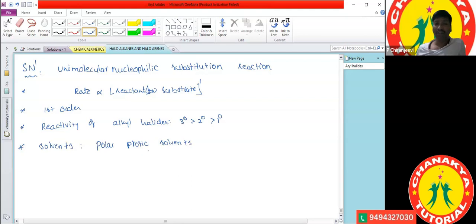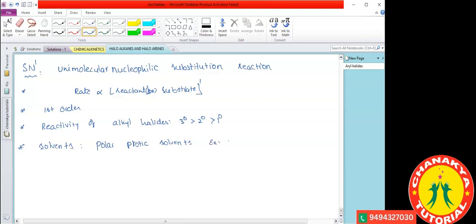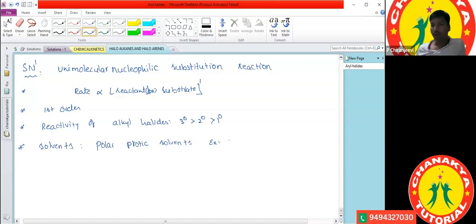What are examples of polar protic solvents? It gives H plus, sir. Very good, it gives H plus. That means water, ammonia, alcohols. All these are examples of polar protic solvents, and they all favor the SN1 reaction mechanism.